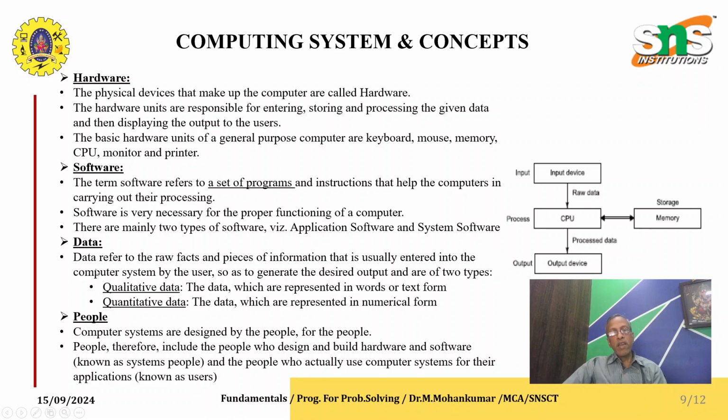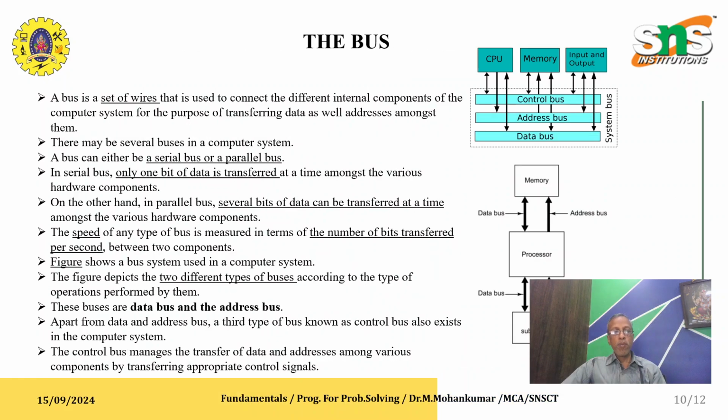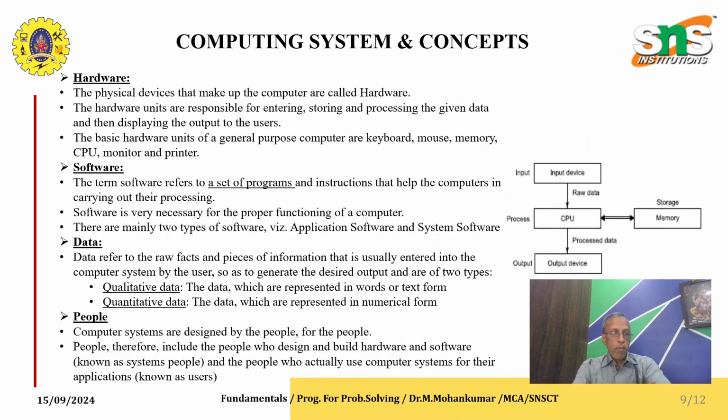Data. Data refers to raw facts and pieces of information that are usually entered into the computer system by the user. There are two types of data: one is qualitative data and the other is quantitative data. People: computer systems are designed by the people, for the people. People therefore include the people who design and build hardware and software, and the people who actually use the computer system for their application, known as the user.